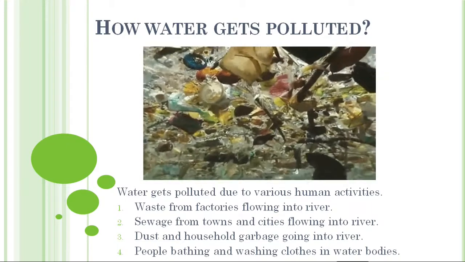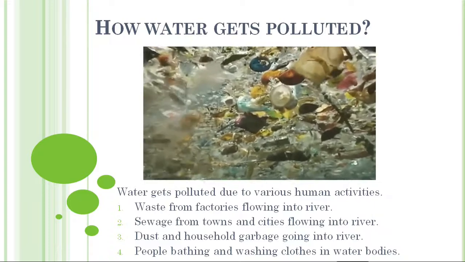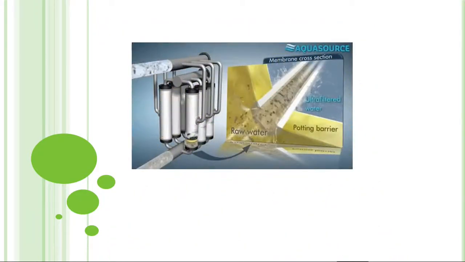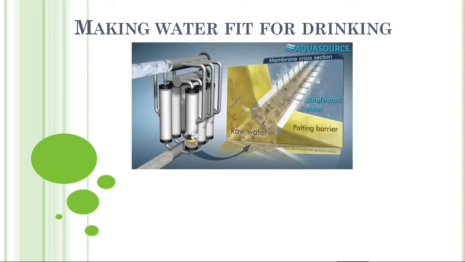Okay, now students, once it is polluted, there are some ways that we can make our water drinkable. Now look here, making water fit for drinking. The next point is making water fit for drinking. Even though the water is mixed with a lot of garbage and other things, the same water we can make drinkable again by using RO systems.